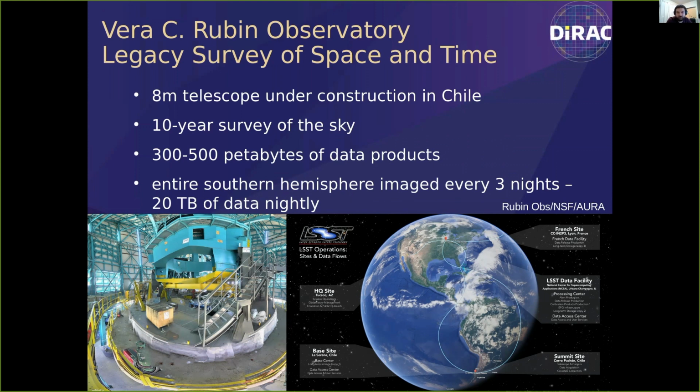This data volume is kind of new to astronomy, so a lot of discussion and planning is happening regarding what data reduction pipelines need to look like and how the users will be given access to this data. The project itself would reduce the data in 3 locations, UK, France, and the US data facilities. Alongside processing the data, they would provide long-term storage and would provide data access to the end users.